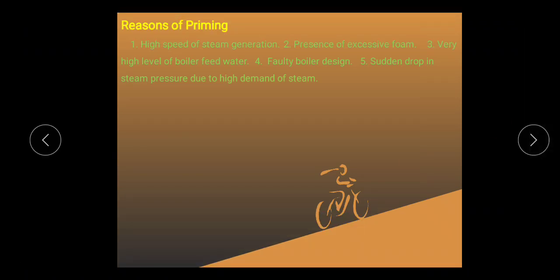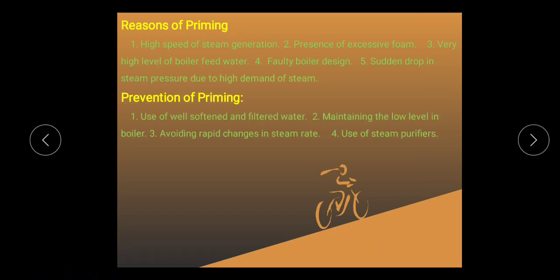If priming occurs, what happens? What is the prevention? How can you prevent it? You can prevent it by use of softened water. That is the main remedy. Instead of using hard water, if you use soft water, you can prevent priming. Maintain a low level in the boiler feed water. Avoid rapid changes in the steam rate. That is one of the major preventive measures for priming, and also use steam purifiers.